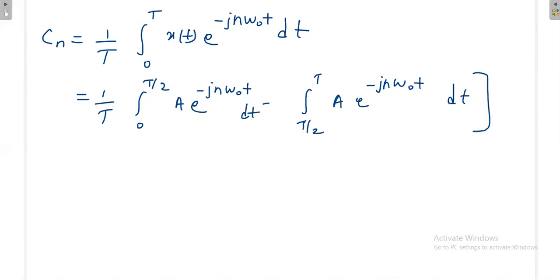Again this 1 by T is common. So then you do the integration. A is constant. Again you can easily apply the integration only for the e power j terms.